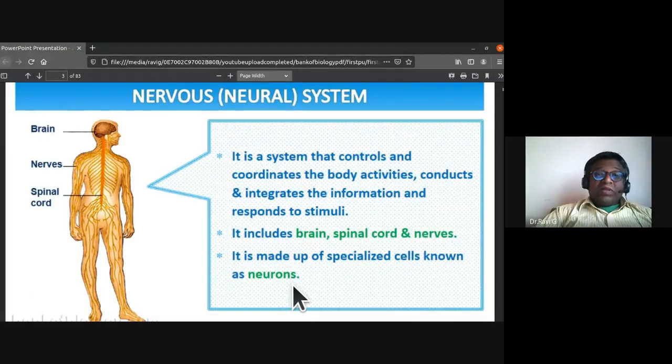One more thing you have to remember is that neurons do not multiply. They remain the same from the infant stage to grown-up adults; they only increase in size. If neurons are damaged, they cannot be replaced because neurons do not undergo cell division.